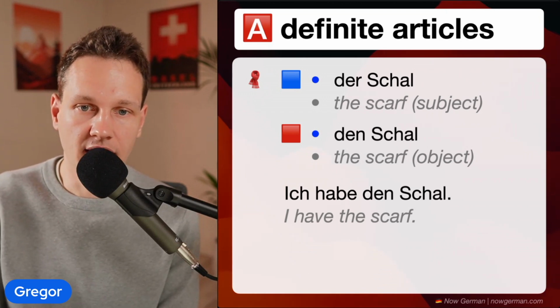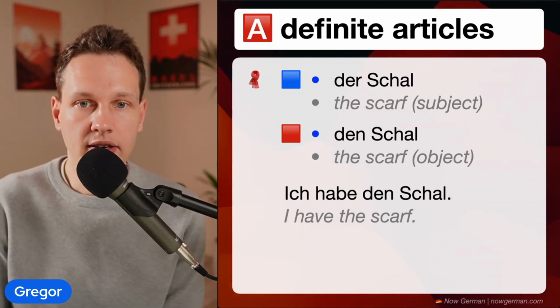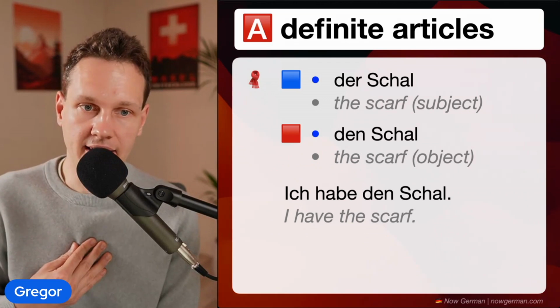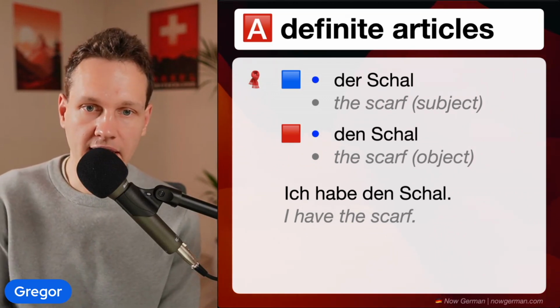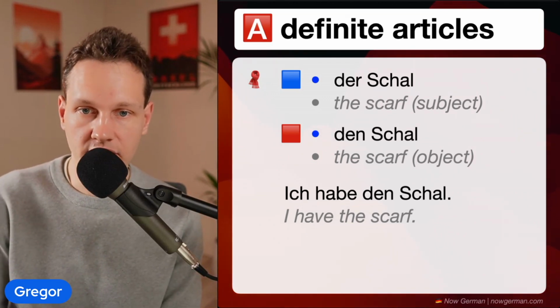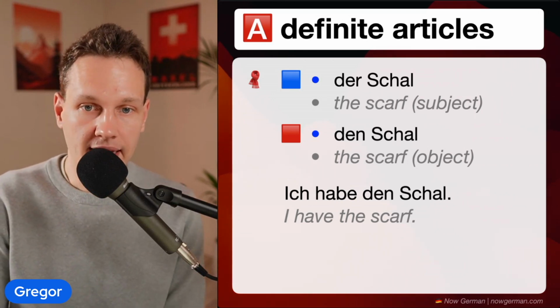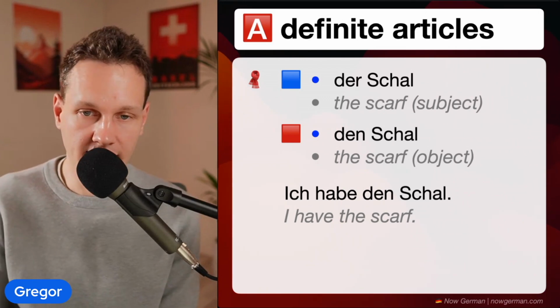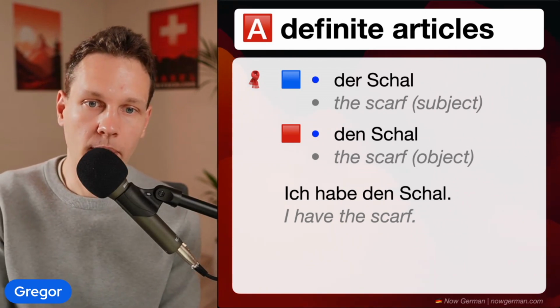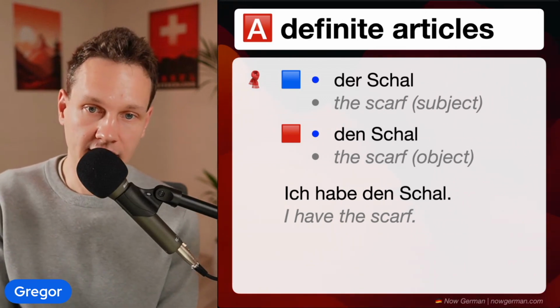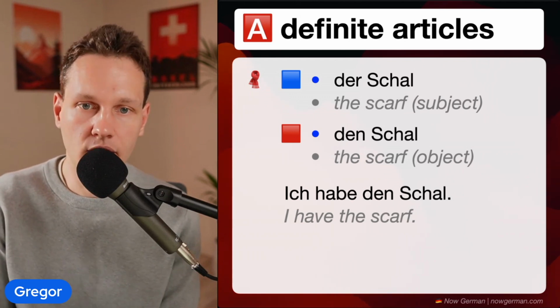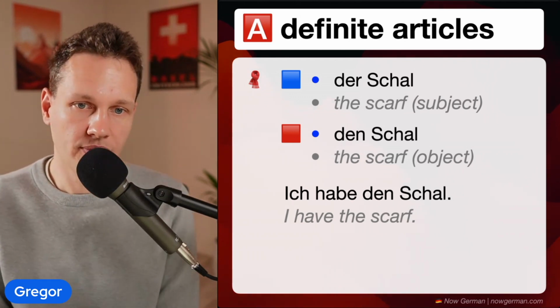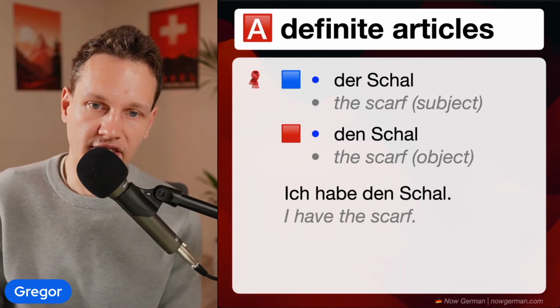I have the scarf. And here, the subject of the sentence is I, because I'm in the central person. I'm the acting one or the one who has a preference or does something or has something. And then every sentence has only one subject, so automatically everything else is an object. And we have the verb haben, to have, and in German, haben to have requires an accusative. That's why we know that we need to use the accusative here.